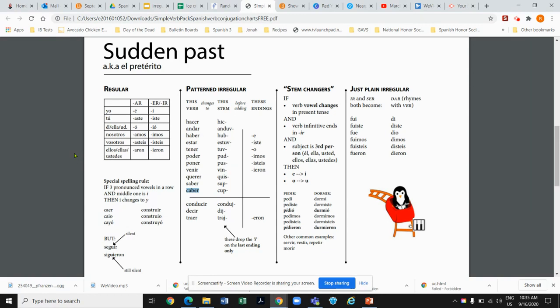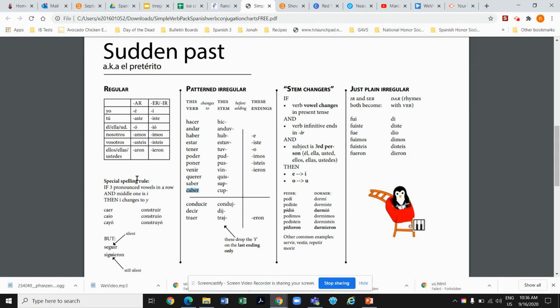We've actually already written them if you have completed your flip chart, but just to go through them, AR endings for the preterite, é with an accent mark in the yo form if it's an AR verb, aste for the tú form if it's an AR verb, ó with an accent mark for an AR verb. Again, I want to reiterate that the yo form is not an o with an accent. It's also not an a with an accent. A lot of people have been making that mistake. Ó with an accent is the él, ella, usted form of the preterite tense.